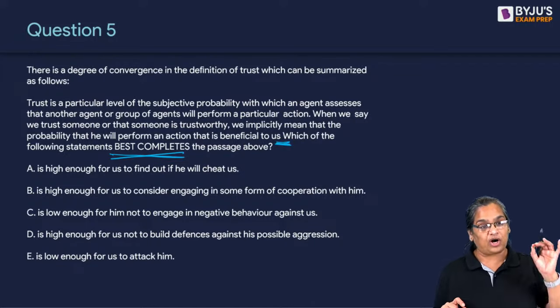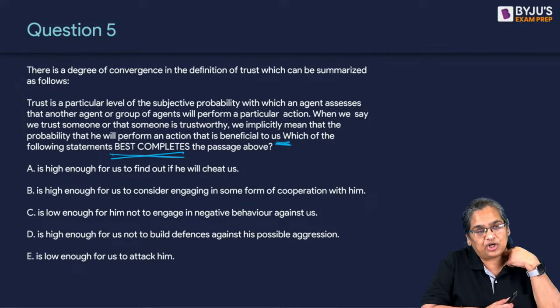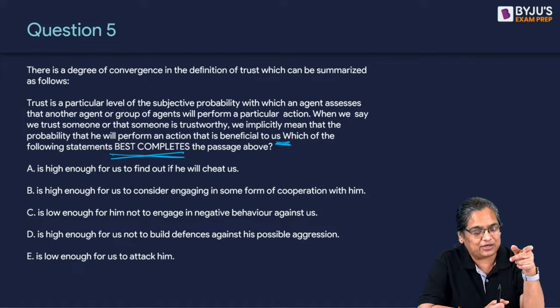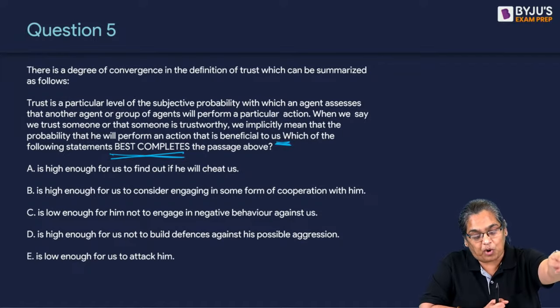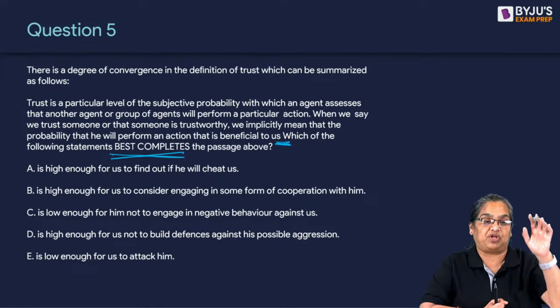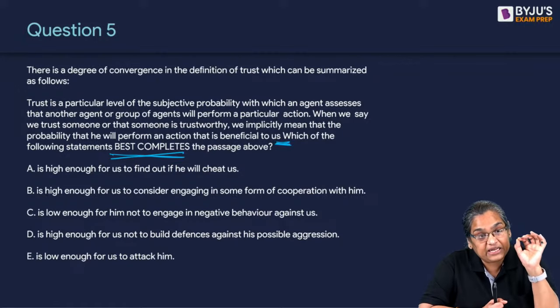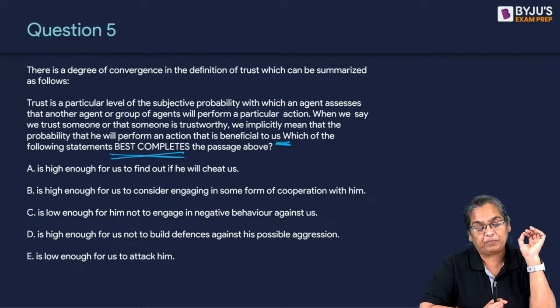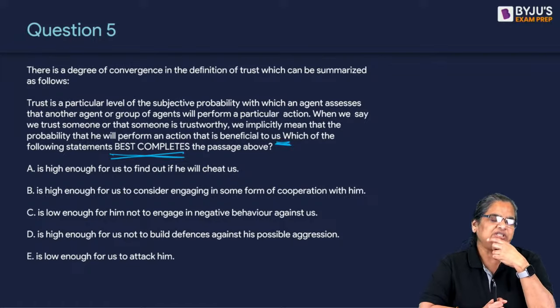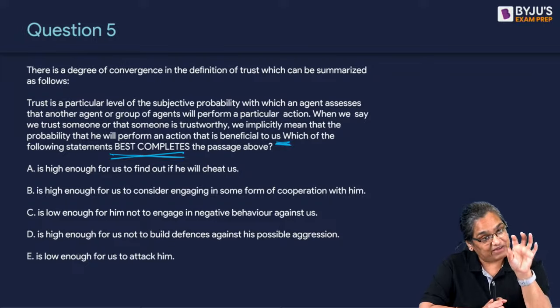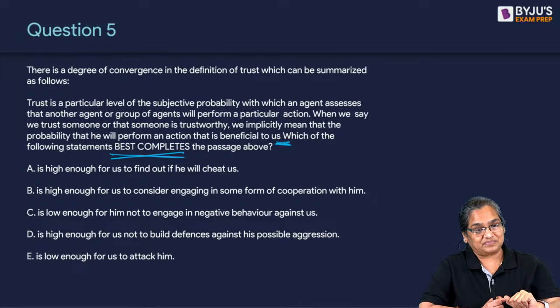So here, what is it? What is trust? It's based on your assessment of the probability. So you are looking at it and you are assessing what is the probability that you are going to do something for me. That is the basis of trust. The probability with which an agent assesses that another agent will perform a particular action. What is the probability that you will do something? So that is that assessment. Trust is a level of that assessment.